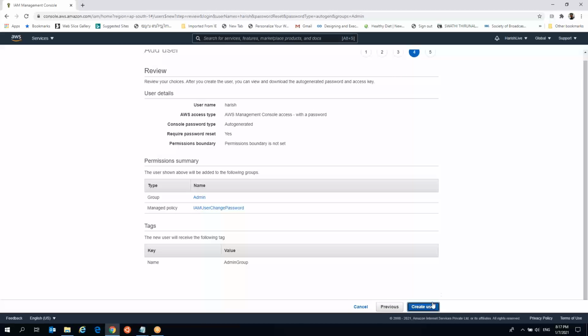This is the review screen where you can review all the customizations you have made. You can see the username, access keys, management console, and the console password type is auto generated. Required password reset, yes. No permission boundaries are set. There are multiple things. You can go for the next.